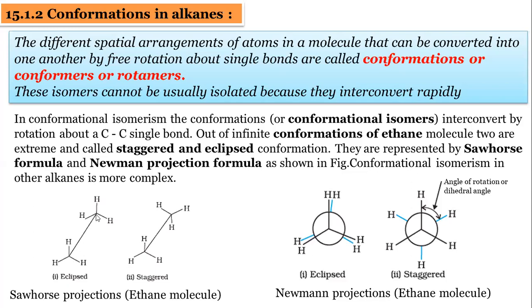This is the first carbon, this is the last carbon, and see the positions of hydrogens. The positions of hydrogen are the same. When such a situation is there, it is called eclipsed, meaning the direction of hydrogen is the same on both the carbons.